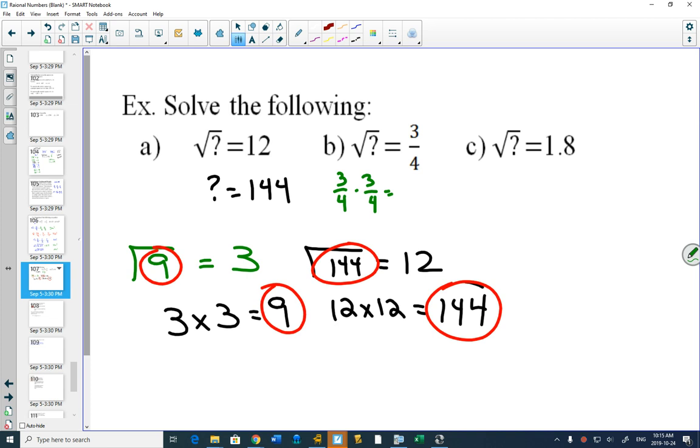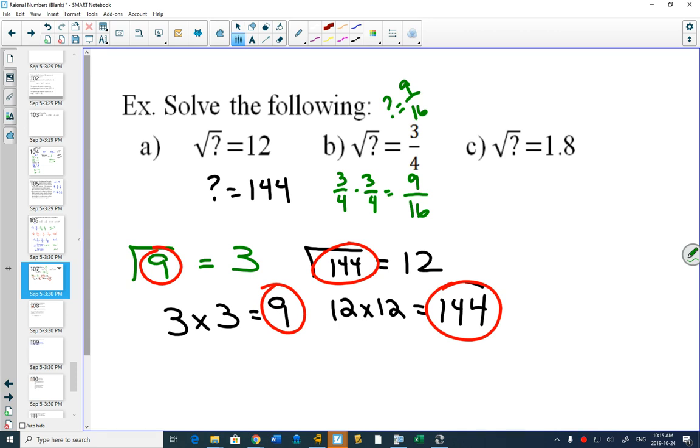What's the rule for multiplying fractions? Bottoms with the bottoms, tops with the tops. 3 times 3 is? 9. Bella, 4 times 4? Yes. Good job. Okay? And so we know the second one, the question mark, is 9/16.